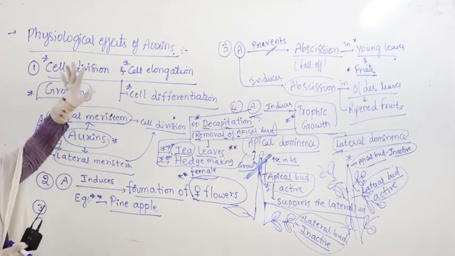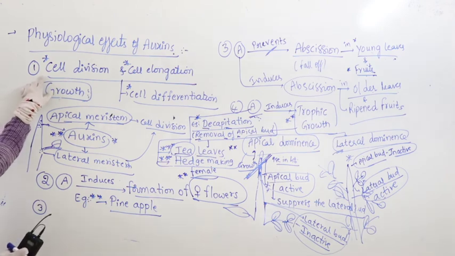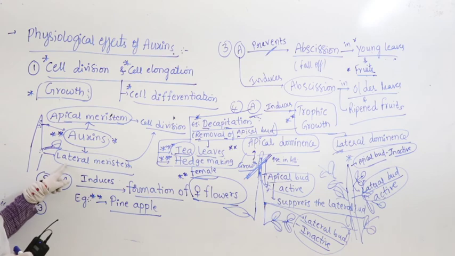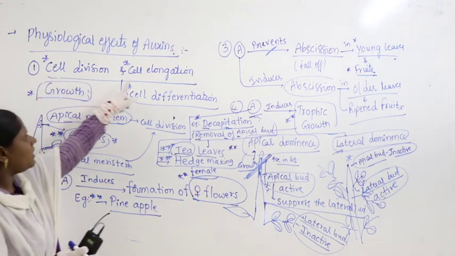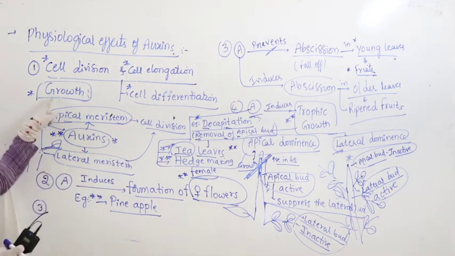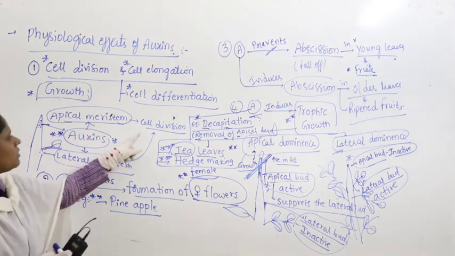Physiological effects means we are discussing now the functions. What is the first function? Wherever auxin is present, where is it present? In the apical meristem, lateral meristem. What will it do? It contributes to cell division and cell elongation followed by cell differentiation. So for growth phenomena, as you know, apical meristem and lateral meristem both undergo cell division.